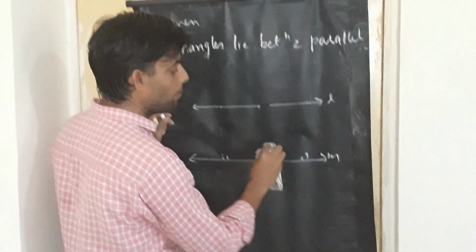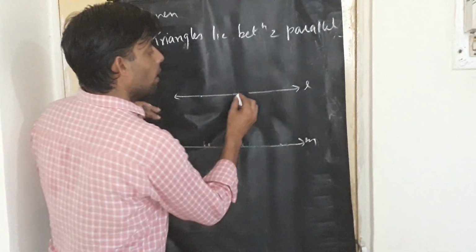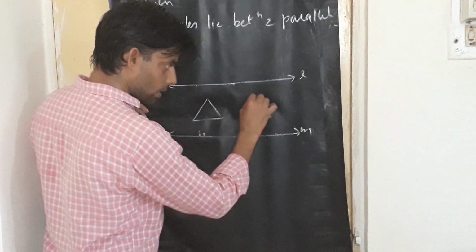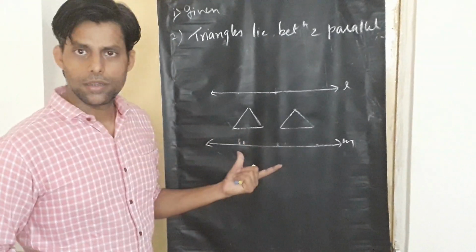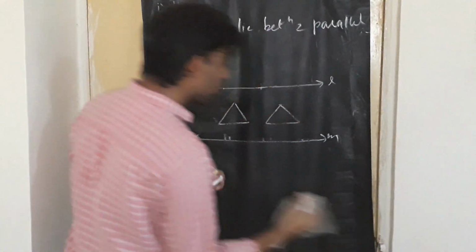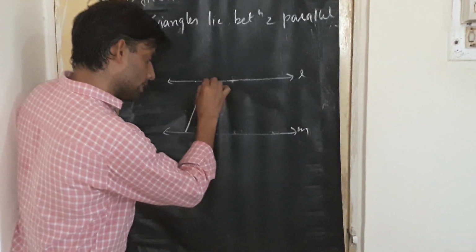Now, as per our topic, our next topic is the triangles between parallel lines. When I am talking about the triangles between parallel lines, it should not be like this way. When I am saying that the triangles are between two parallel lines, that means one of the vertices should be on one parallel line and the other vertices should be on the other parallel line. Like this.